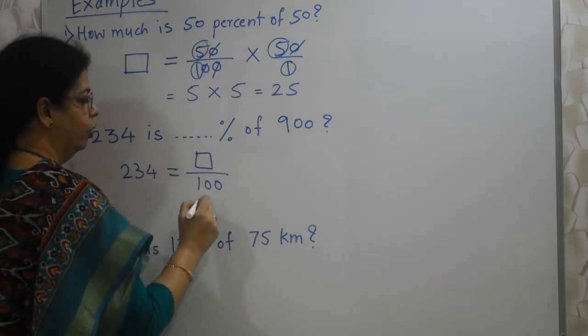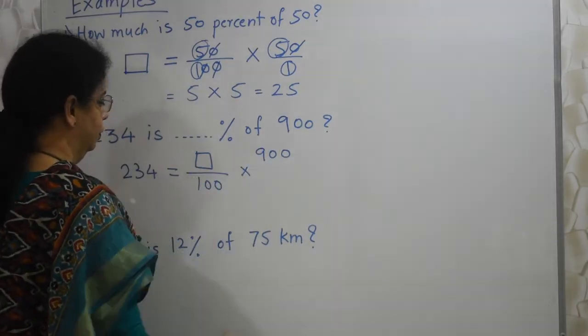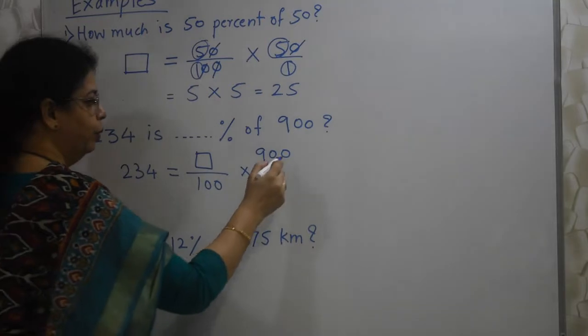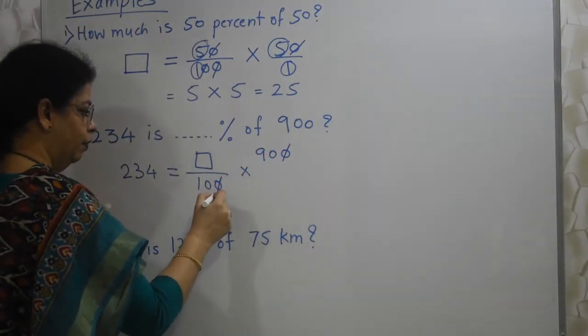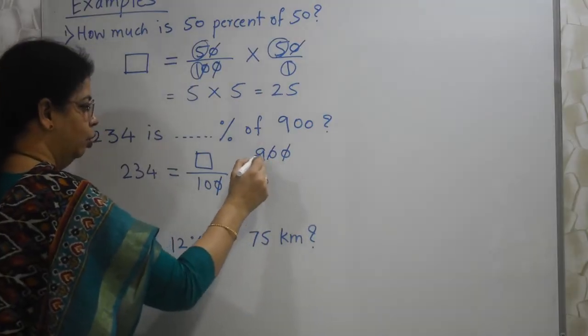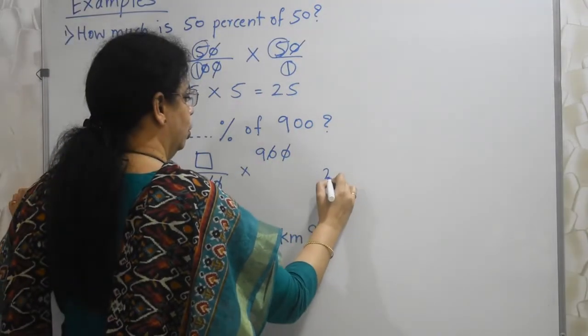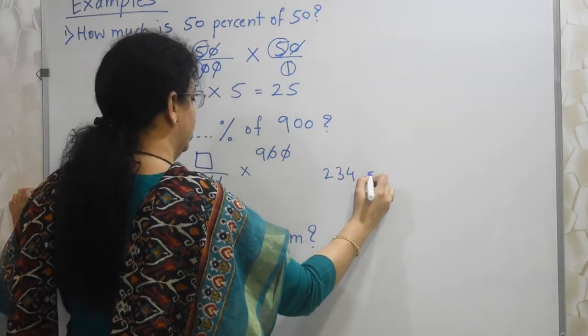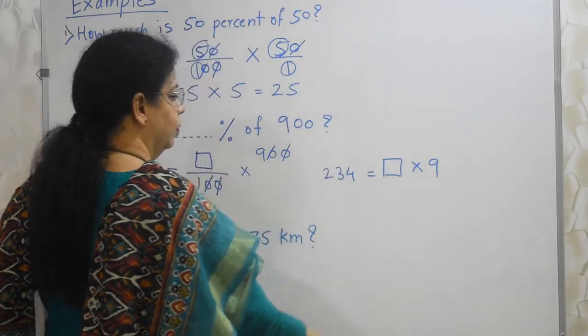Percent, that is upon 100, of 900. Now first I will try to remove the zeros. 1 in the numerator, 1 in the denominator. Now what do I have? 234 is equal to box into 9.